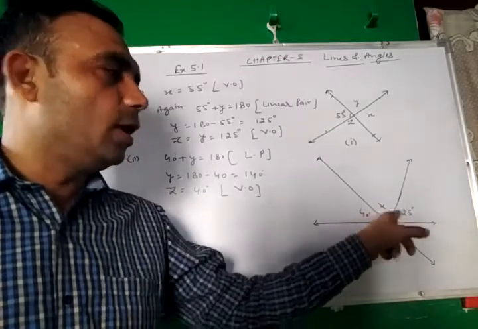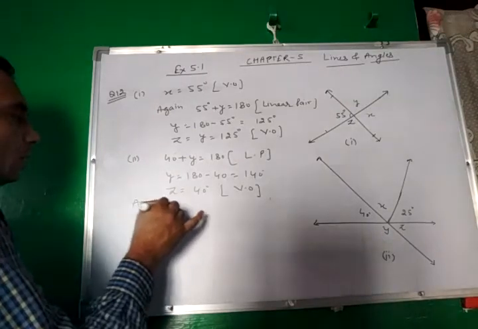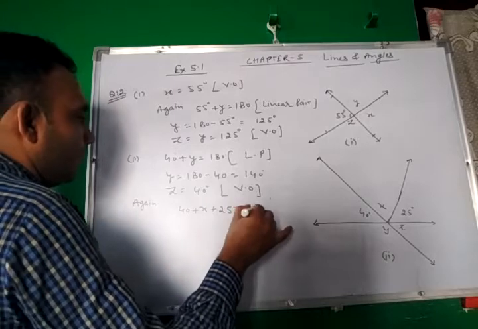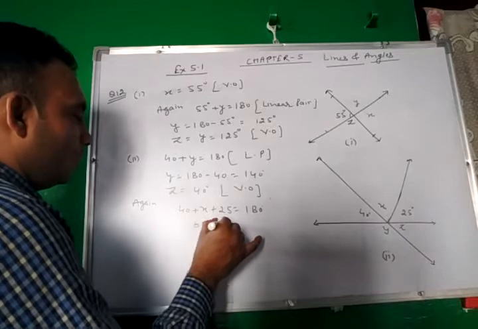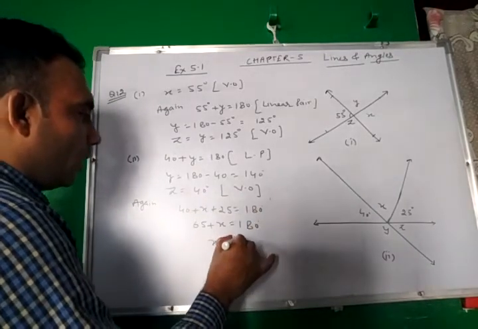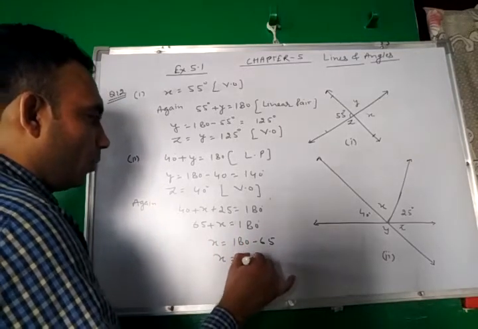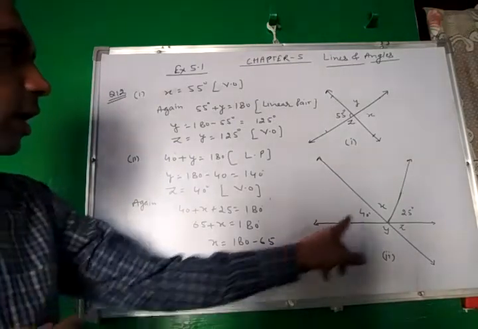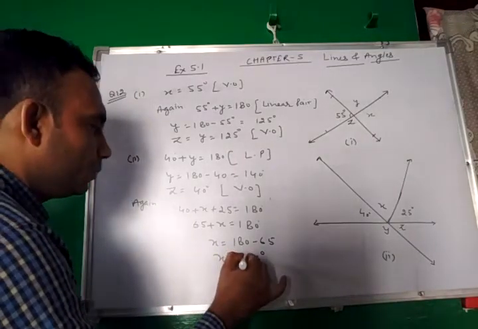So the sum will be 180. So again, 40 plus x plus 25 is equal to 180 degree. 65 plus x is equal to 180 degree, which implies x is equal to 180 minus 65, which implies x is equal to 115 degree.